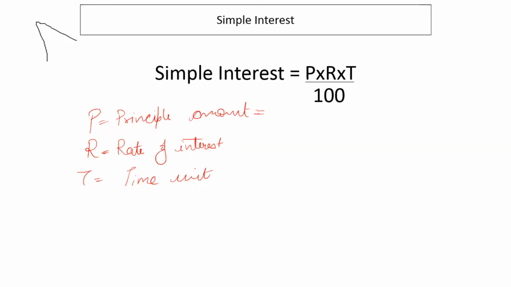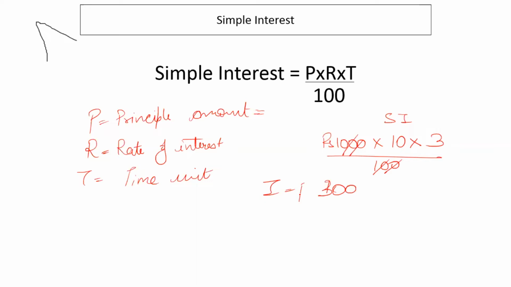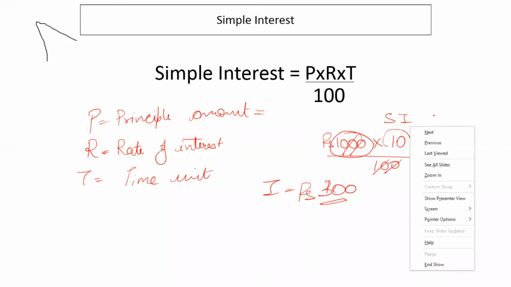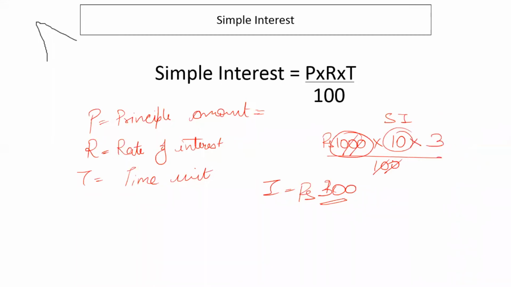Right? So if I keep 1,000 rupees in my bank account and I receive 10% interest for 3 years, if it is simple interest, then my interest would be 300 rupees on 1,000 rupees kept in the bank, at a rate of interest of 10% for 3 years.